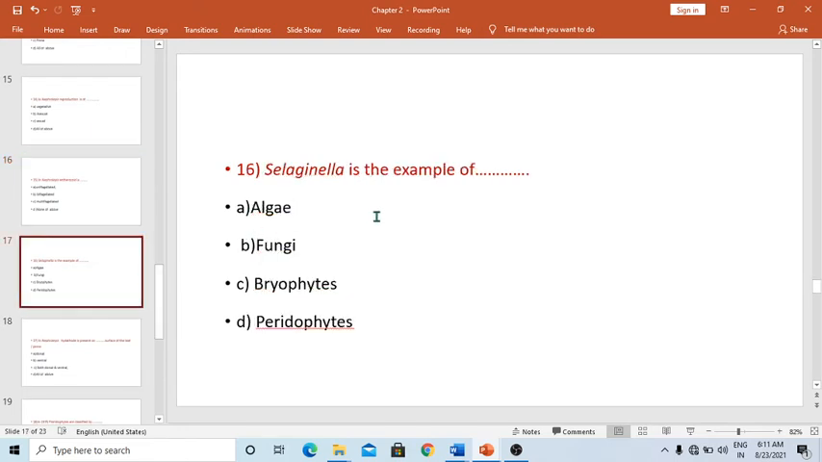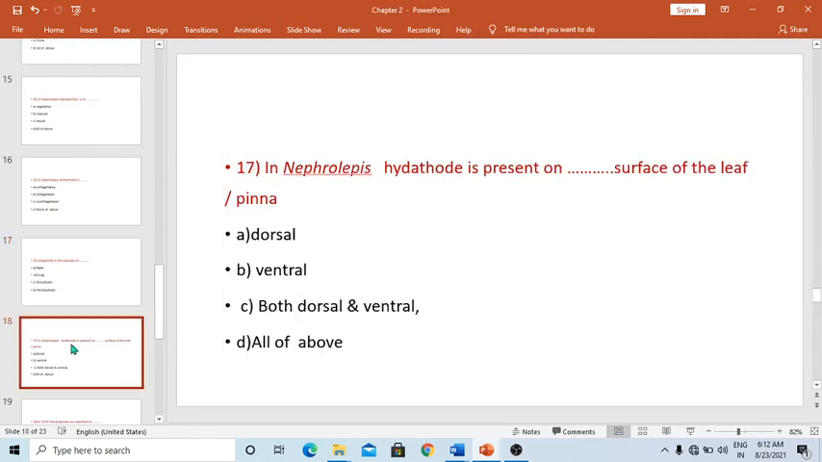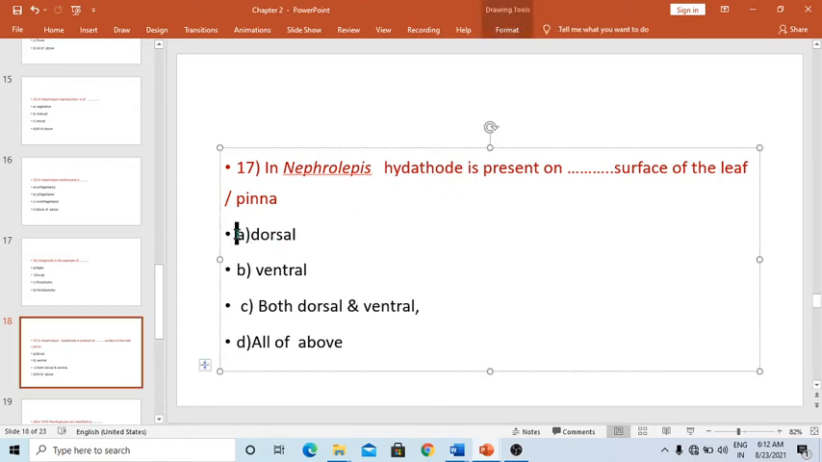Selaginella is the example of what? It is not algae, not a fungus, not a bryophyte. So the correct answer is that Selaginella is a pteridophyte. In Nephrolepis, hydathodes are present on dash dash surface of the leaf, and the options are dorsal surface, ventral surface, both dorsal and ventral, all of the above. In Nephrolepis, hydathodes are always found on the dorsal surface. So the correct answer is dorsal. It is hygroscopic in nature and it stores water in the plant.